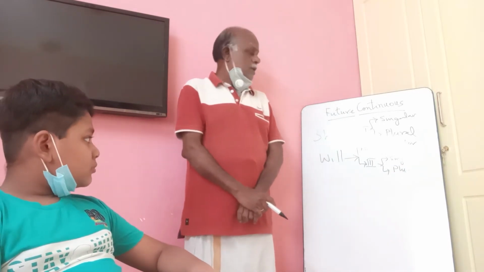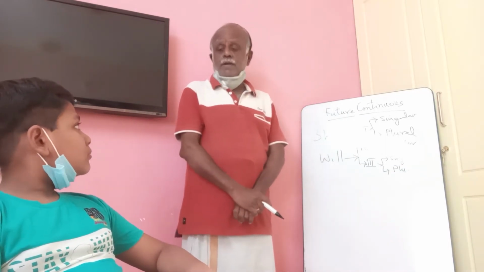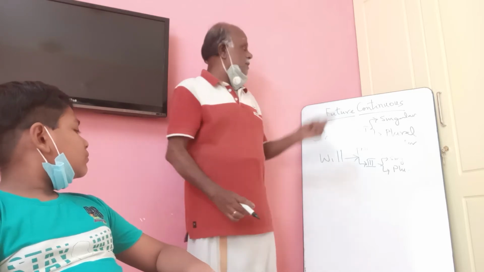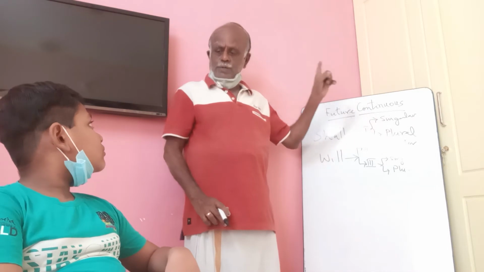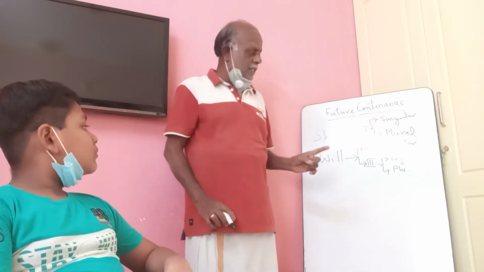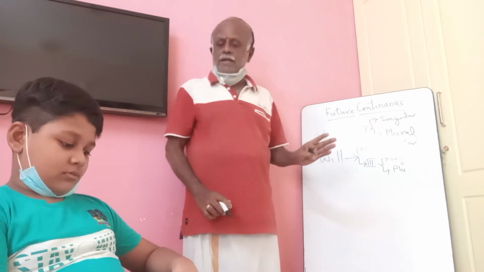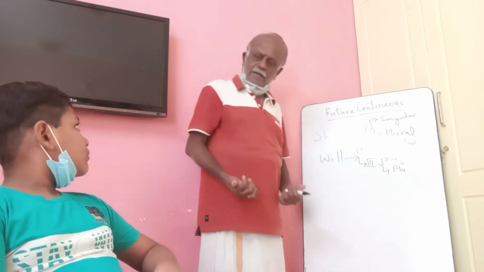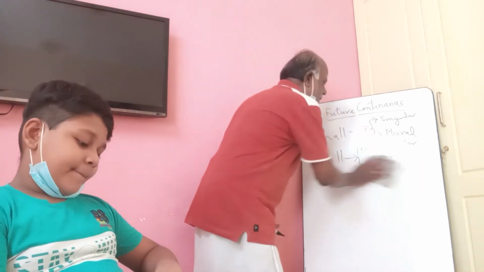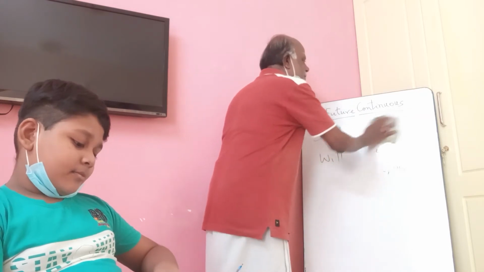Now, how to form a sentence in future continuous tense, using the subject and verb chosen? Let us see how well you do it.